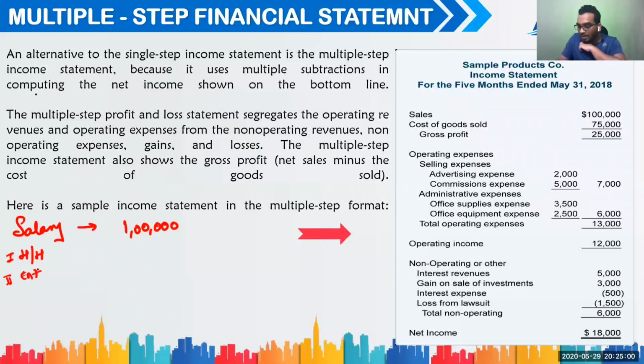Then you can add medical expenses. Then probably miscellaneous. Understood? Simple thing. So what happens when you are going for a multiple-step financial statement? It actually helps you to understand your expenses and your income properly. Getting the point? Now this is what exactly is happening here.